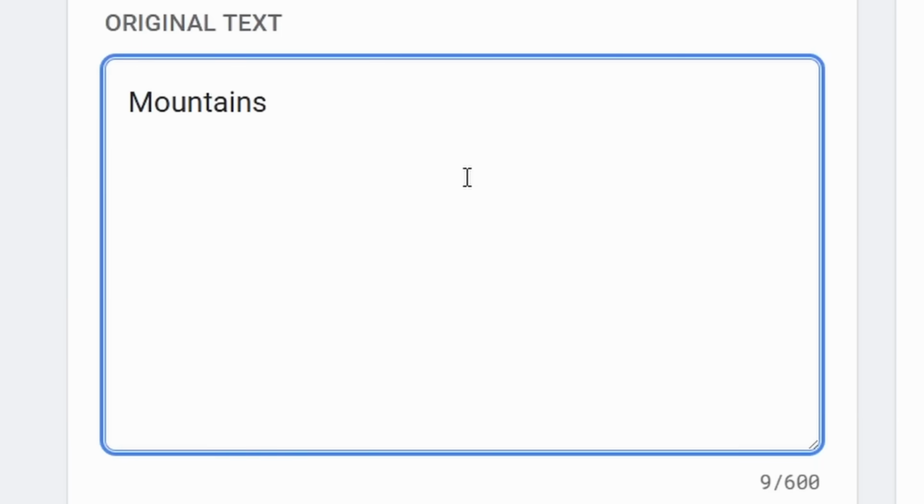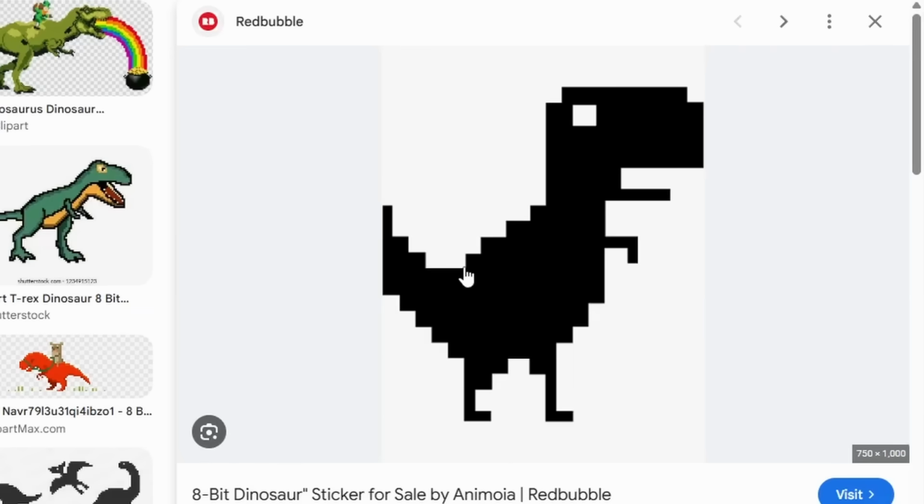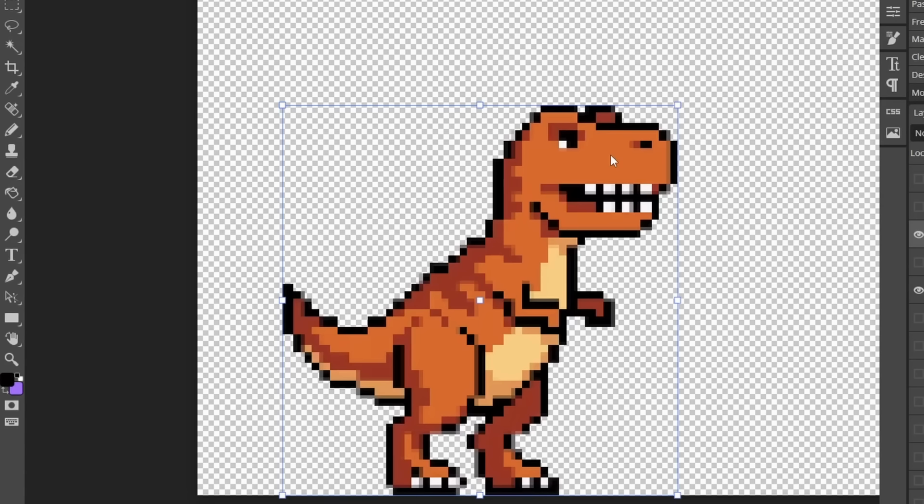I enjoyed Google translating the mountains last time, so let's Google translate the mountains 2,000 times. Scary tall dinosaur. Let's get a scary tall dinosaur as the background mountains. What about the Google dinosaur? You know, the Wi-Fi dinosaur, right? That could be quite fun. Okay, we've got a big scary dinosaur here. What if we do different variation colors as well for the different mountains?